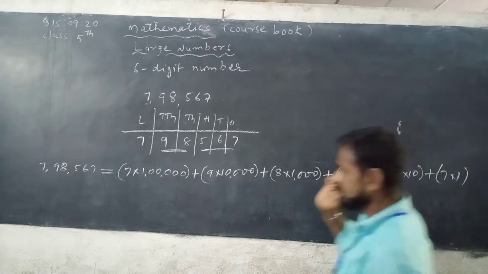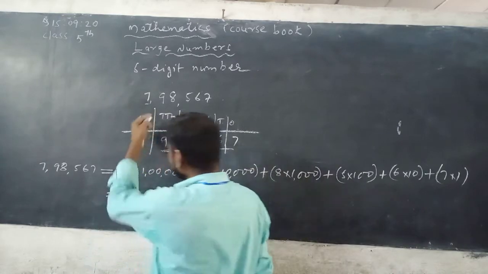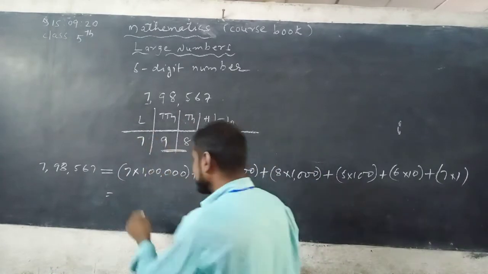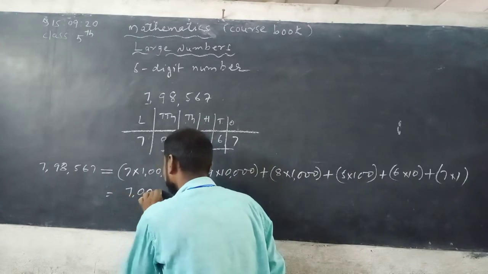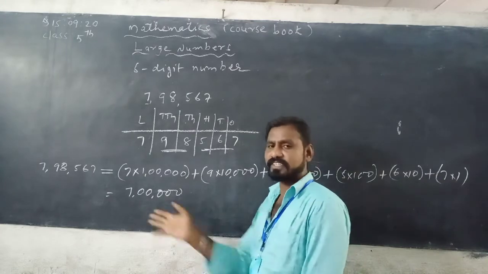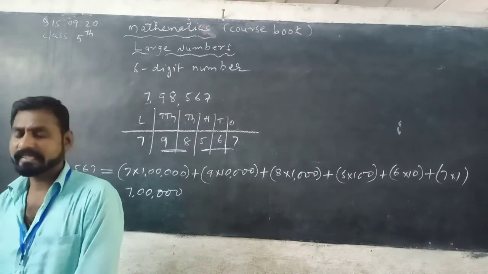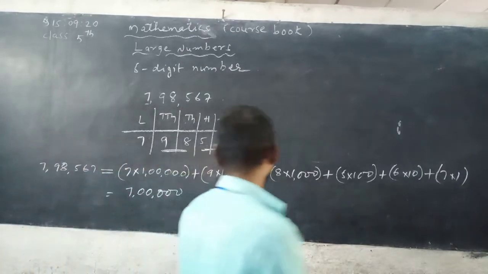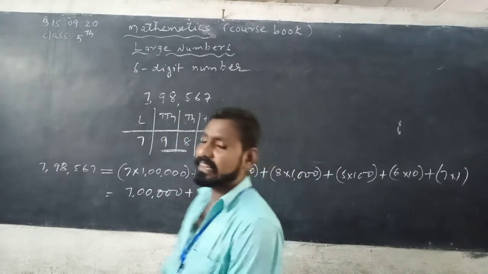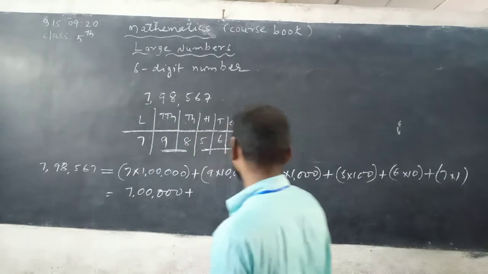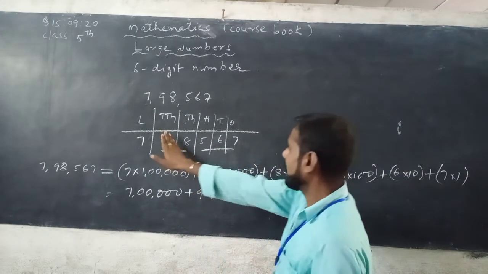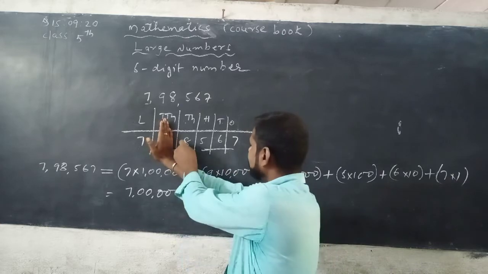See, 7 is in lakhs period, no? 7 into 1 lakh, so it can be written as 7 lakh. 7 ones are 7. How many zeros are there? 5 zeros are there. So after 7 you can write 5 zeros. 7 lakh plus 9 is in 10,000s place. 9 10,000s is 90,000. After 9, how many zeros? 1, 2, 3, 4.